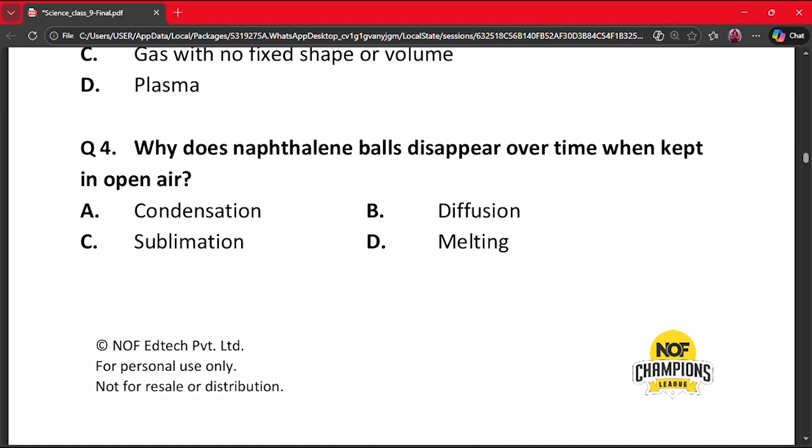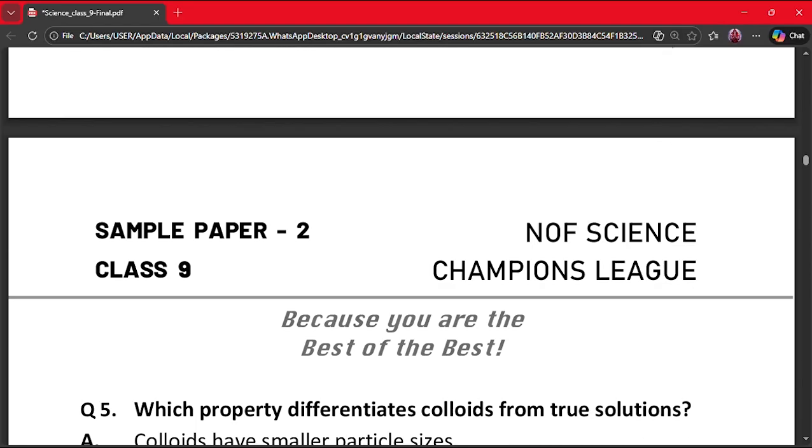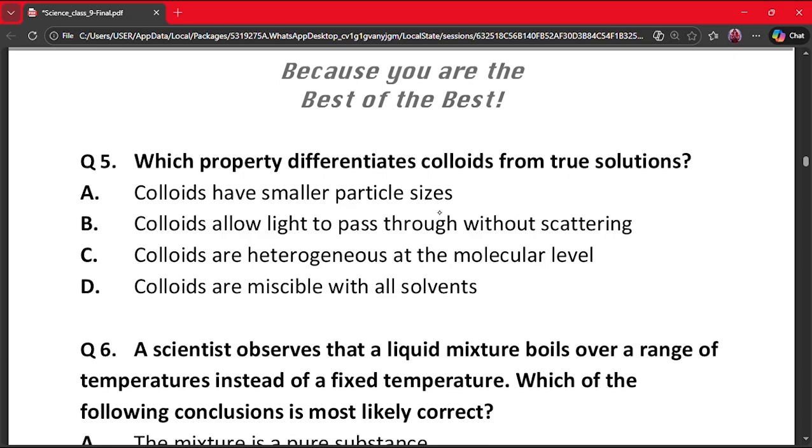Our next question is question number 4. Why do naphthalene balls disappear over time when kept in open air? A. Condensation. B. Diffusion. C. Sublimation. D. Melting. The correct answer is sublimation, because naphthalene changes directly from solid to gas without melting, and this process is called sublimation.